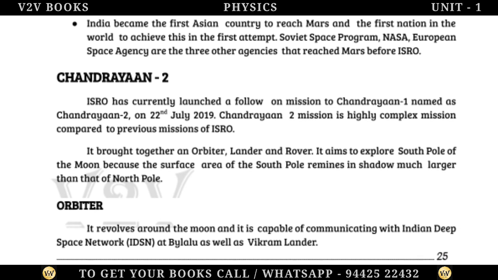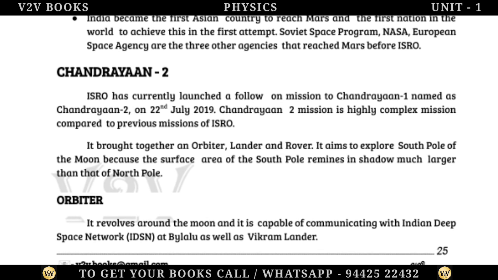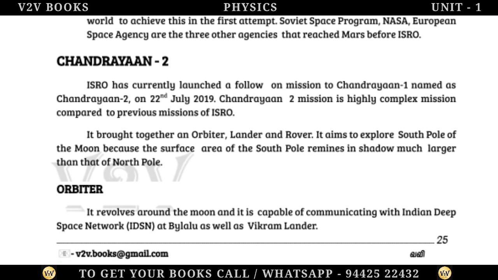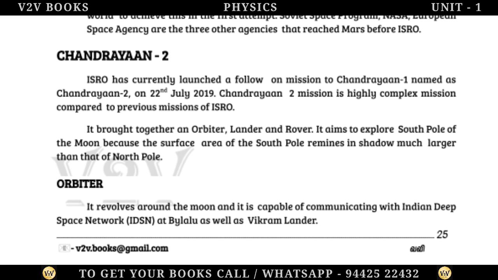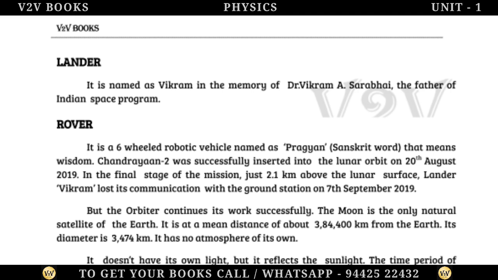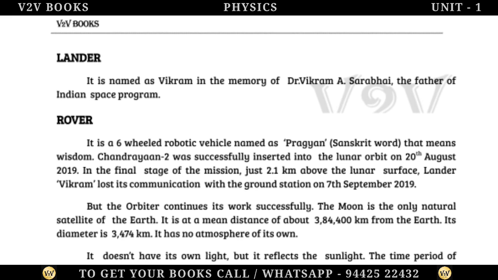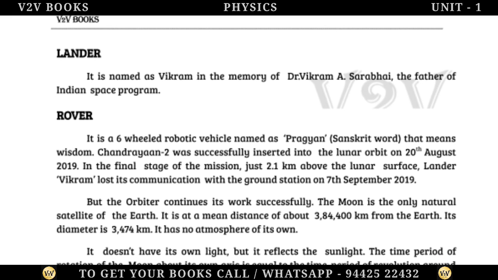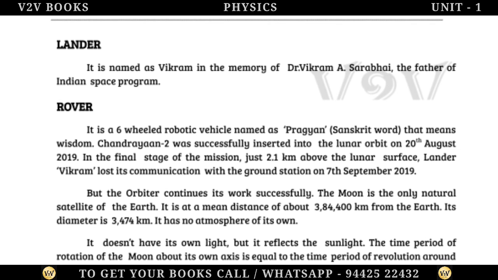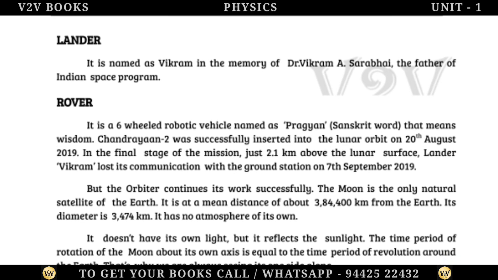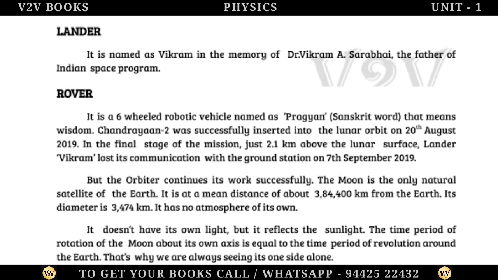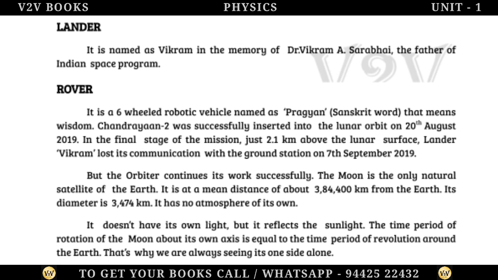Orbiter. It revolves around the Moon and it is capable of communicating with the Indian Deep Space Network, IDSN, at Byalalu as well as the Vikram lander. Lander. It is named Vikram in memory of Dr. Vikram A. Sarabhai, the father of the Indian space program. Rover. It is a six-wheeled robotic vehicle named Pragyan, a Sanskrit word that means wisdom.